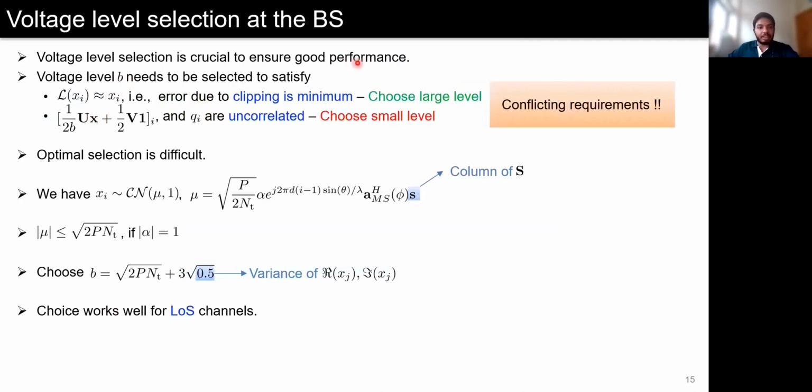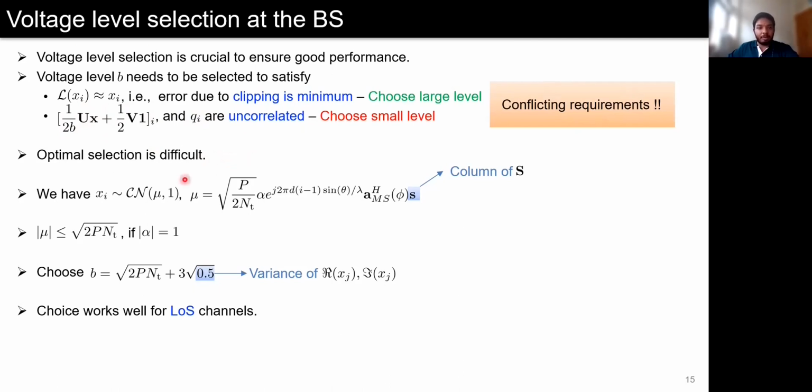Throughout the derivation, we have assumed that the error due to clipping operation is minimum, and also that the input to the floor function has a sufficiently high dynamic range so that we can assume that the input to the floor function and the quantization noise arising from the floor function are uncorrelated. Satisfying both these criteria at the same time is not possible because this will lead to conflicting requirements. Therefore, the optimal selection is difficult. So for this work, we will choose the voltage level in a suboptimal way as follows.